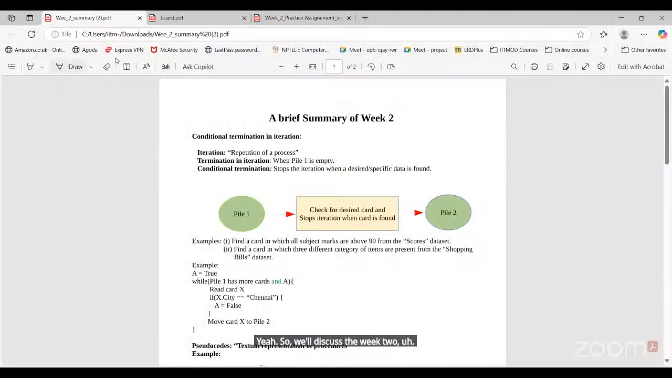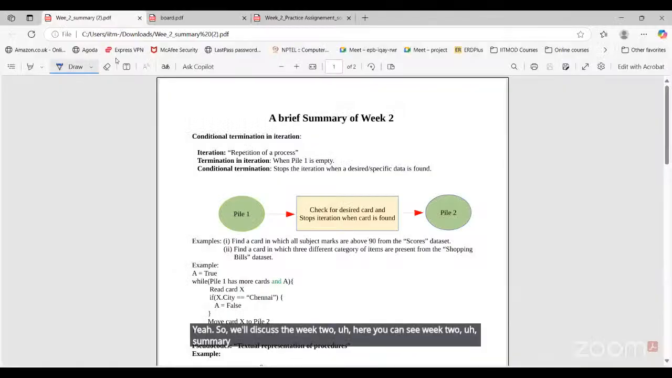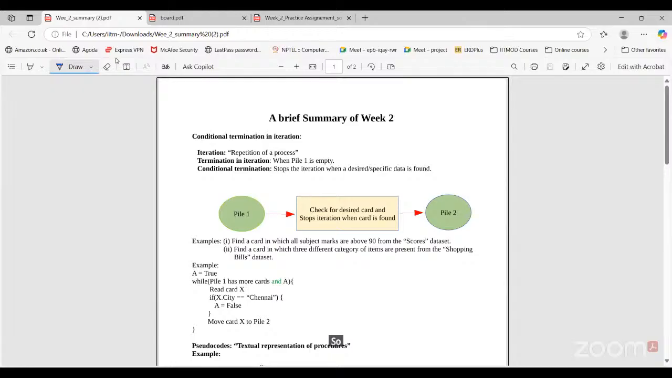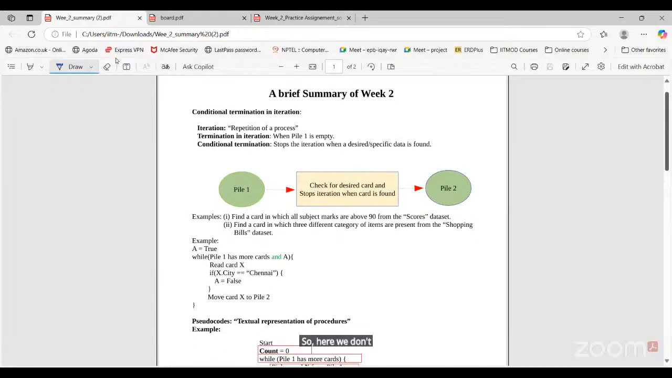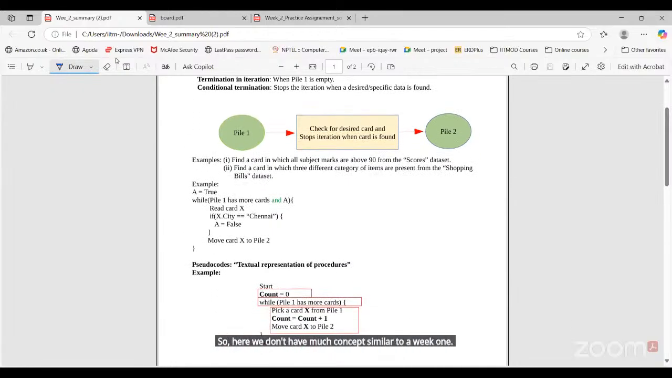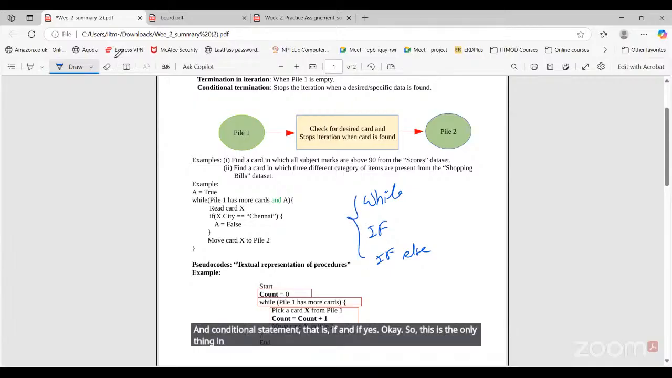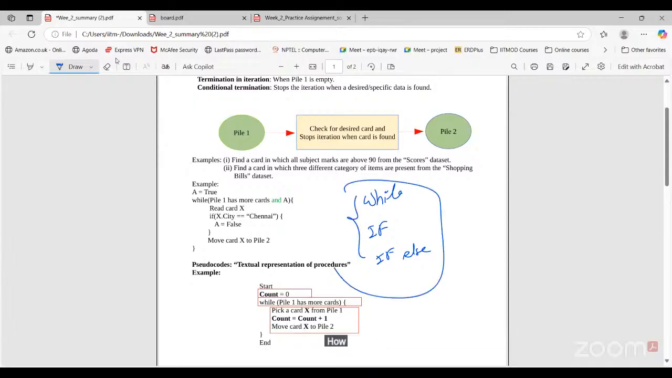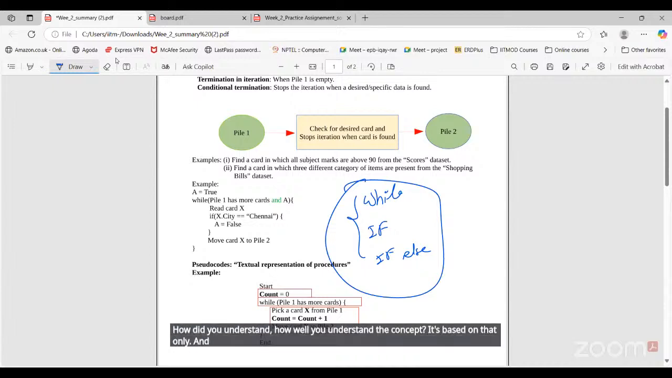Here you can see the week 2 summary, right? So here we don't have as many concepts as in week 1. Here we'll discuss the looping concept, that is the while loop, and the conditional statements, that is if and if else. This is the only thing we have in week 2, and the rest is based on how well you understand the concept, and when to use while, if, and if else. That's the only case here.